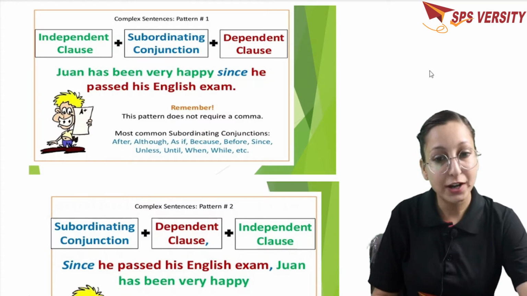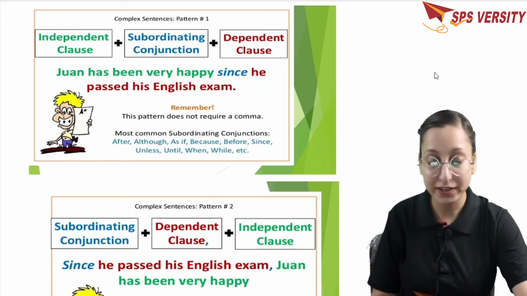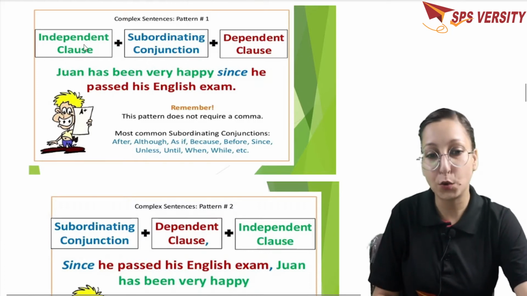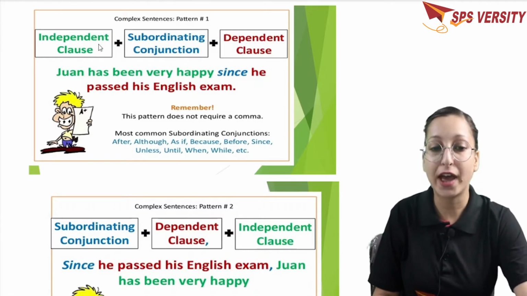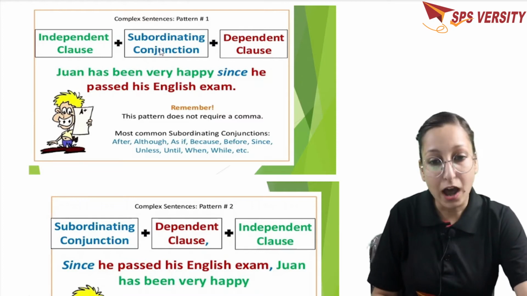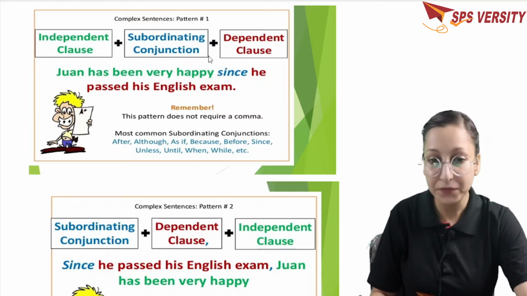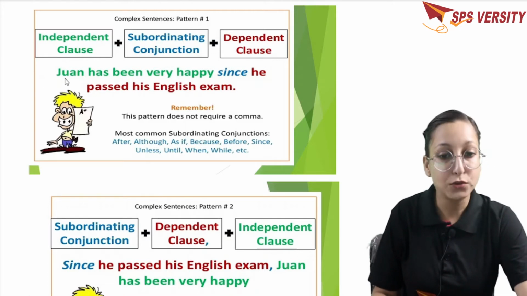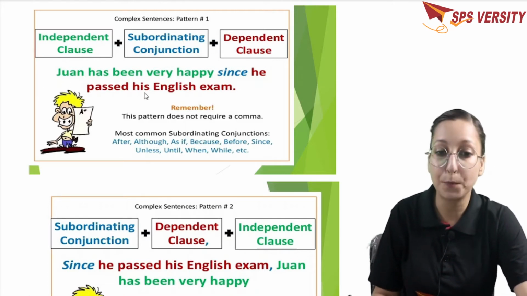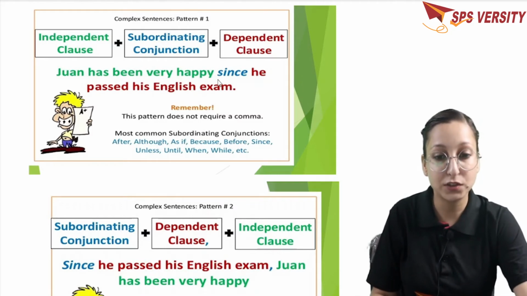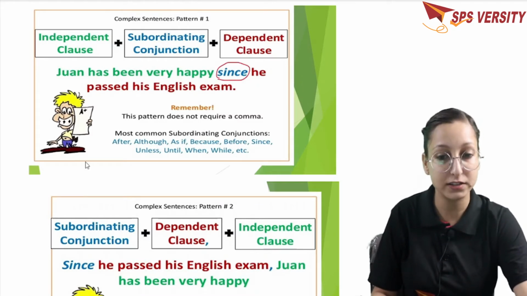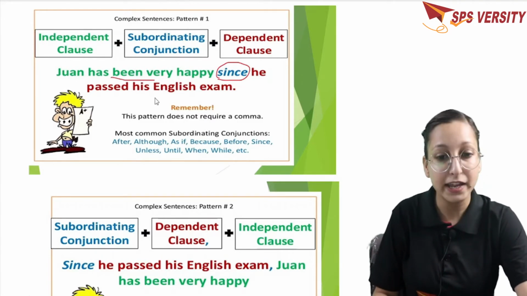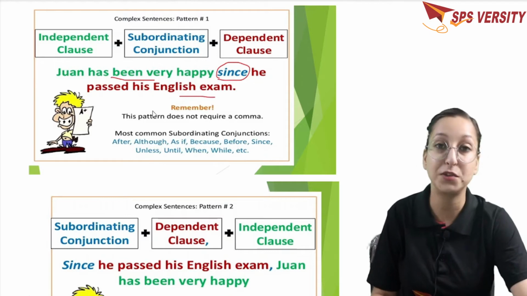Okay, so next we have two formats for writing any complex structure. Let's have a look at the first structure, pattern number 1, and it is going to be like this one. First we are going to add the independent clause, then the subordinating conjunction will be there, and after that the dependent clause will be there. Let's have a look at the example now. Juan has been very happy since he passed his English exam. So "since" here is your subordinating conjunction. And "Juan has been very happy" is your independent clause. "He passed his English exam" is your dependent clause here.